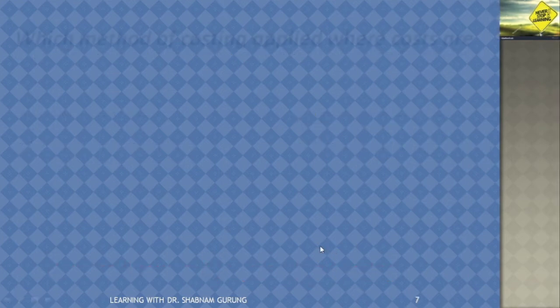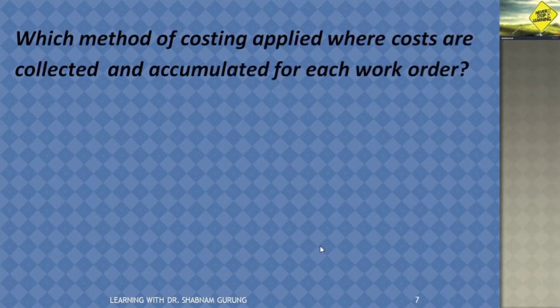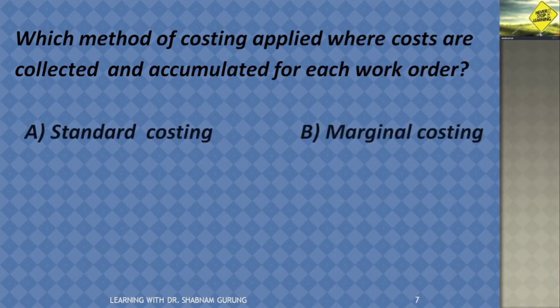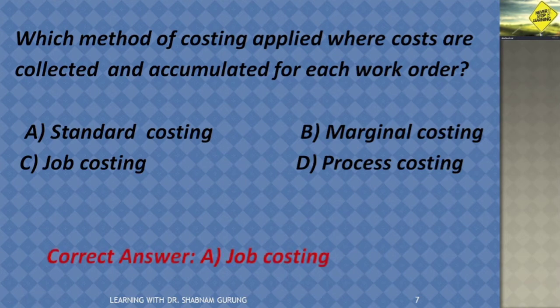Next is which method of costing applies where costs are collected and accumulated for each work order? A. Standard costing, B. Marginal costing, C. Job costing and process costing, and the correct answer is option C. Job costing, because each job is different, each job has its own individual requirement, so we have to calculate and accumulate the cost of each and every job.